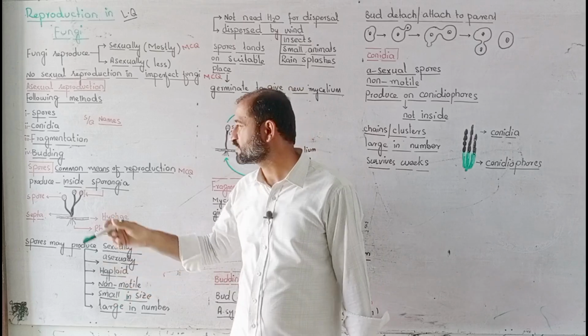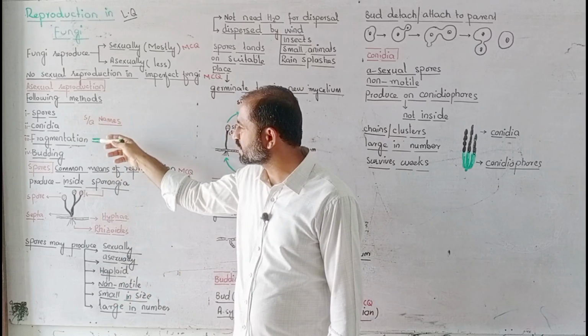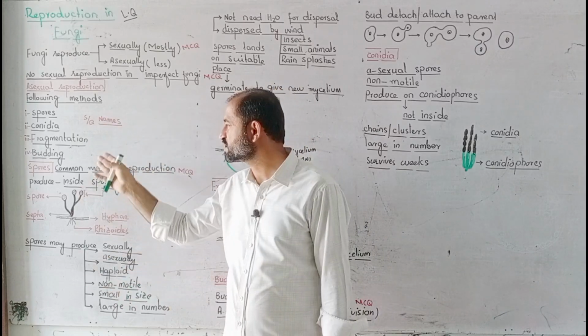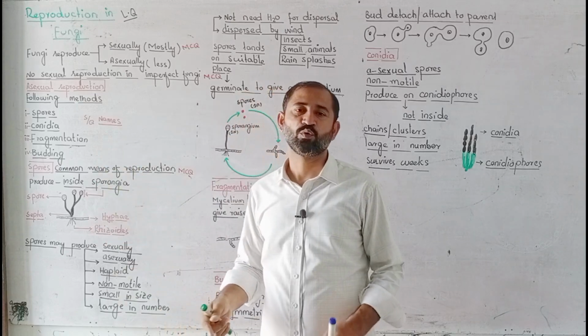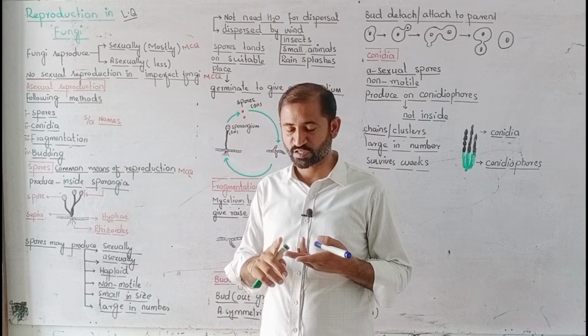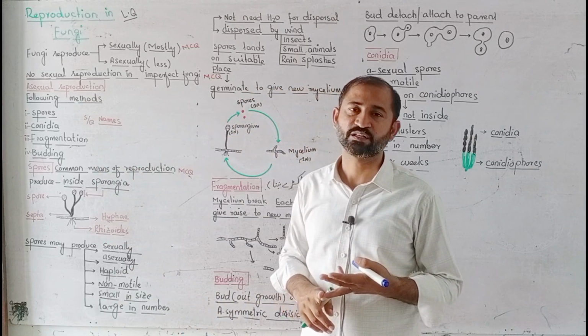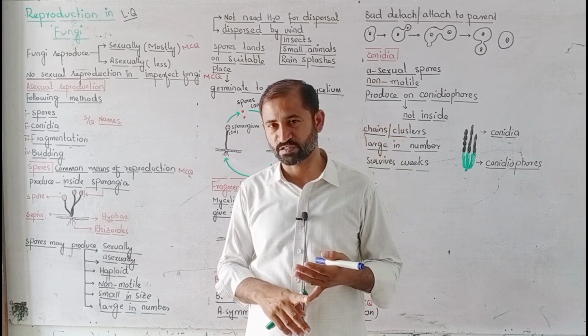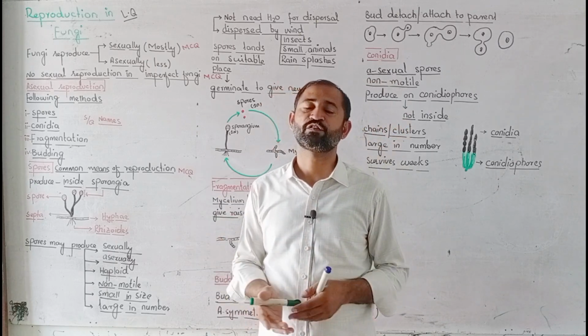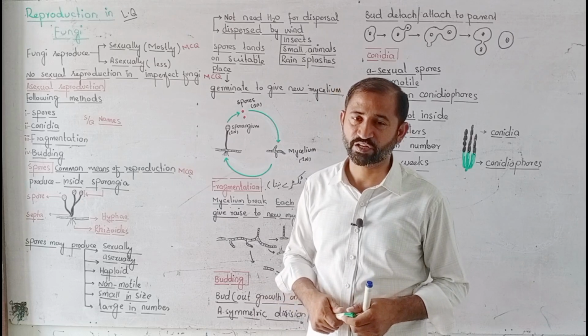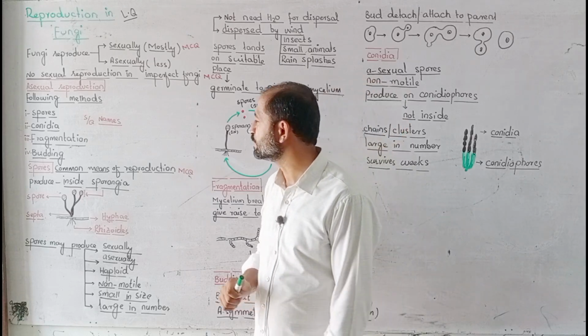You can write their names in your own sequence. One method is spores, another is conidia, the third is fragmentation, and the fourth is budding. These are 4 different methods through which fungi can reproduce asexually.